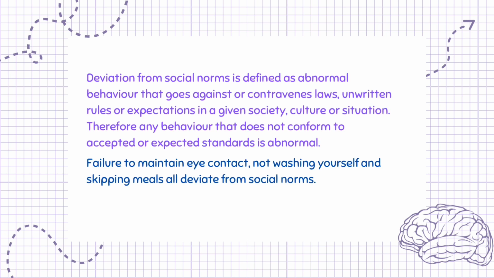Deviation from social norms is defined as abnormal behavior that goes against or contravenes laws, unwritten rules, or expectations in a given society, culture, or situation. Therefore, any behavior that does not conform to accepted or expected standards is abnormal. Failure to maintain eye contact, not washing yourself and skipping meals all deviate from social norms.